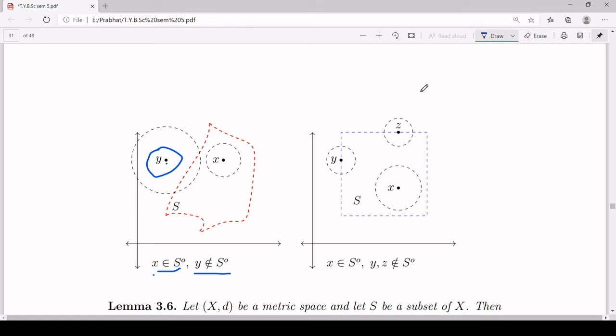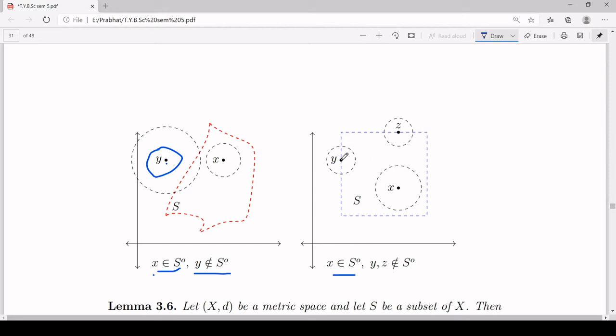In the second figure, your set S is the region bounded by this square shown in the blue dotted line. Here I have taken 3 points x, y and z. Here I have shown an open ball B(x, r) centered at x of radius r which lies totally inside S. Therefore you can say x is an interior point of your set S. That means x belongs to S naught.